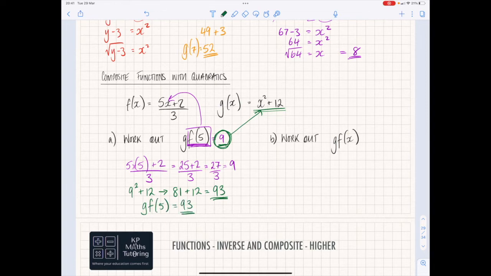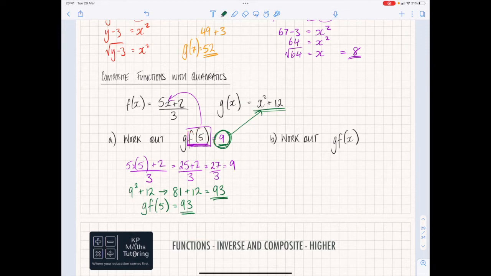Okay, so first thing you do the f of 5 first of all. So substitute that 5 into this bit, which is what we've done in purple here. Once we've got our answer, we then use that new value of 9 and substitute it into the second function. You do this bit last and you do this bit first.